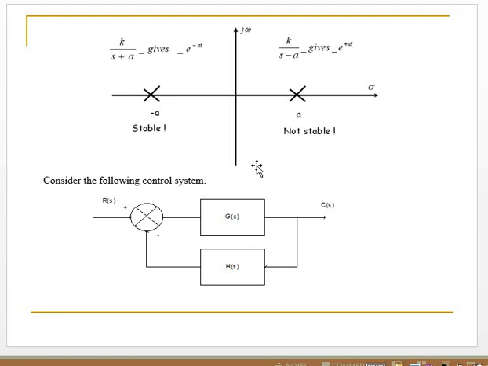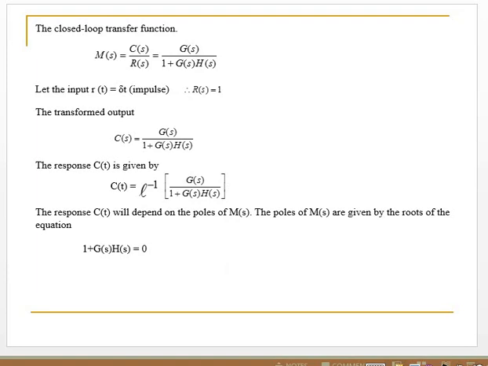Okay. Consider the following control system. There is the closed loop control system with negative feedback. G(S) is the forward gain, H(S) is the feedback gain, R(S) is the input, and C(S) is the output. The closed loop transfer function, if we give the symbol M(S), is equal to C(S) per R(S), which equals G(S) per 1 plus G(S)H(S).